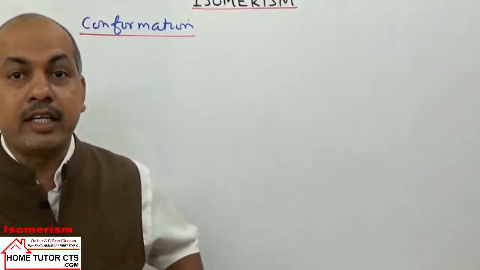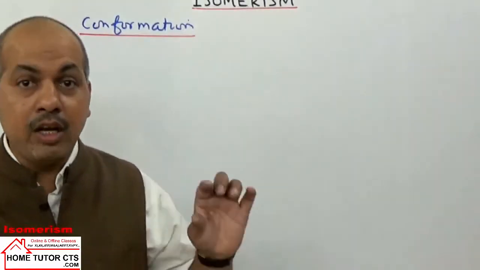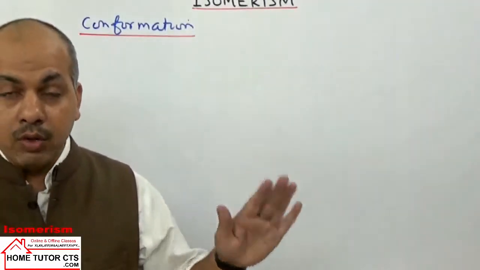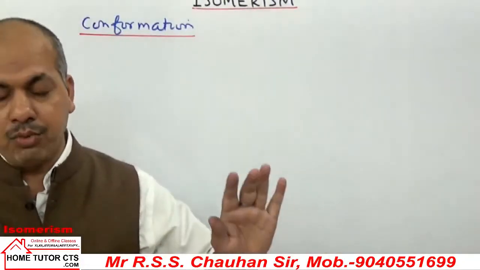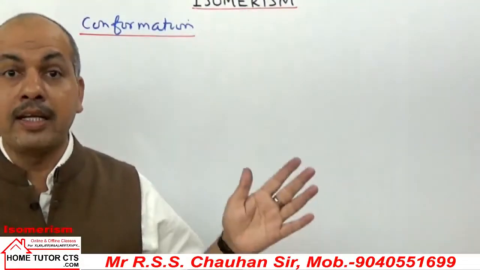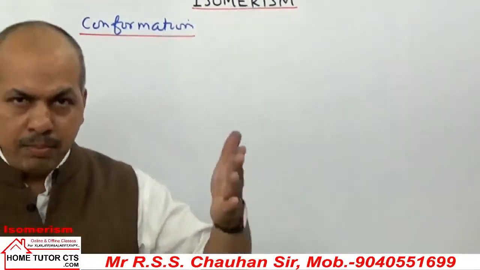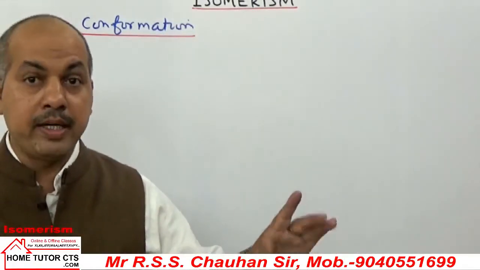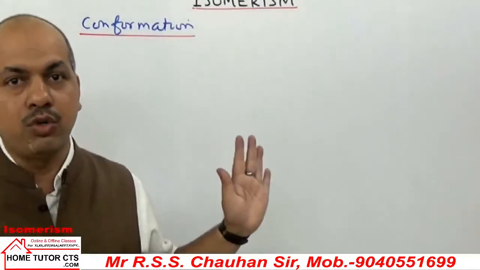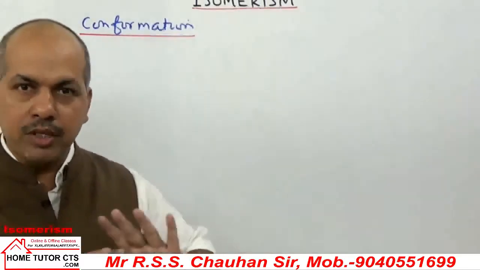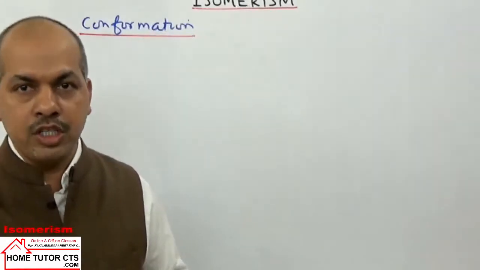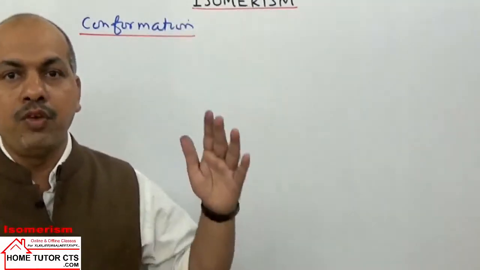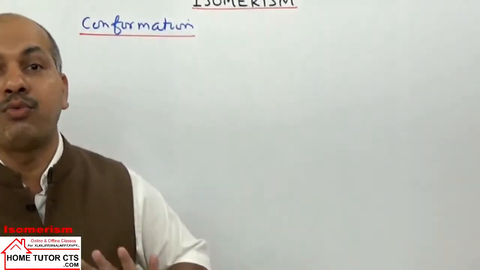तब क्या होगा? That will change configuration. Meaning क्या होता है? Configuration to convert one to second structure of configuration isomer, bond breaking is compulsory at some point. Some bond has to be broken down, then only they can change configuration. But in conformation ऐसा कुछ नहीं होता है. Simple आपका है, already bond fix रहेंगे. Simply by rotation around the carbon-carbon single bond, we can get structures which are called as conformation.